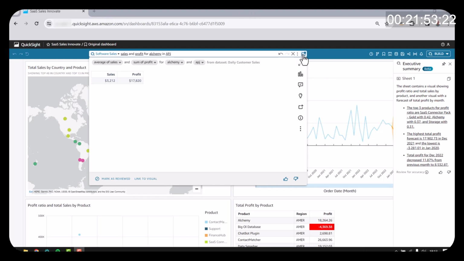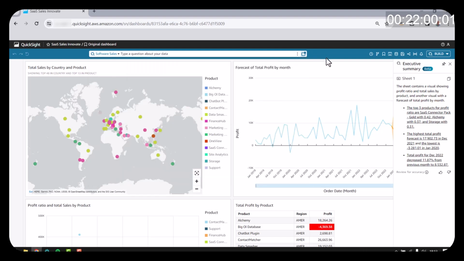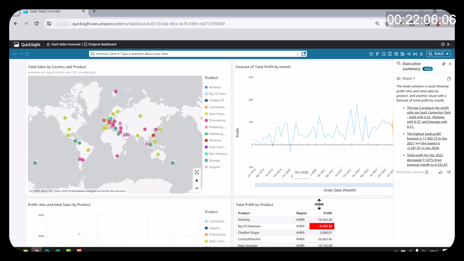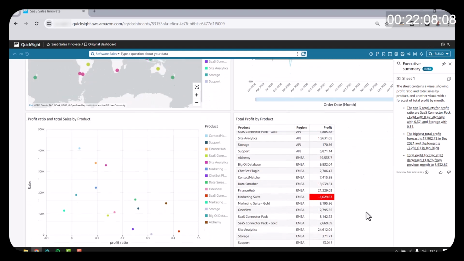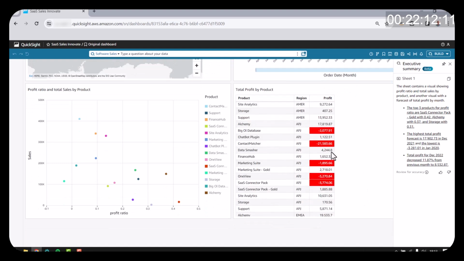One other thing I might want to do here is create a report that helps me understand how to improve profitability for products. I can see down here I have several products that don't have high profitability, as mentioned before, things like Contact Matcher. And so perhaps I've been tasked by my manager with coming up with a plan on how we can improve profit and profitability for low profit products.